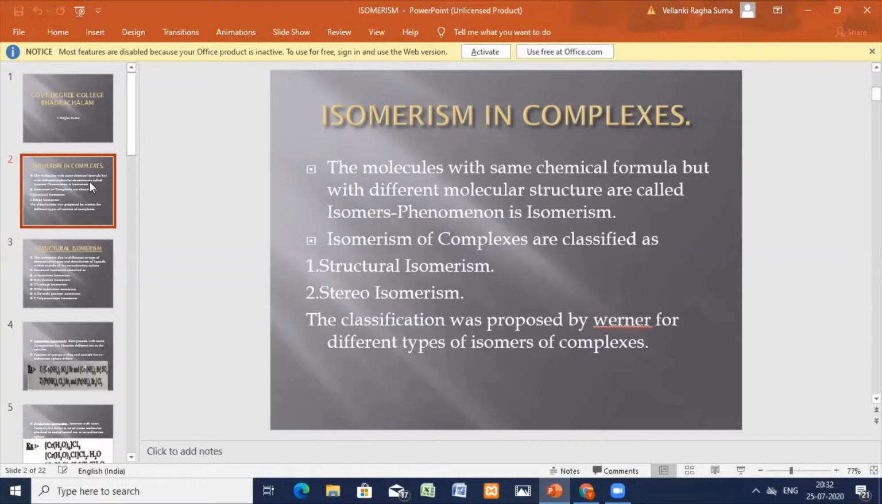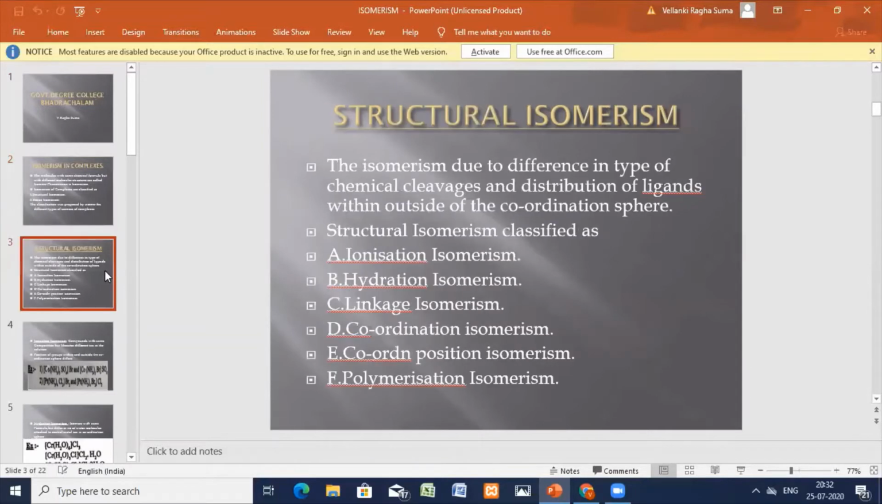Now we'll go further. Basically it is divided into two types: structural isomerism and stereoisomerism. Molecules with the same chemical formula but different molecular structure are isomers, and the phenomenon is called isomerism. Structural isomerism is again divided into 5 types. Let me see the basic types of structural isomers.